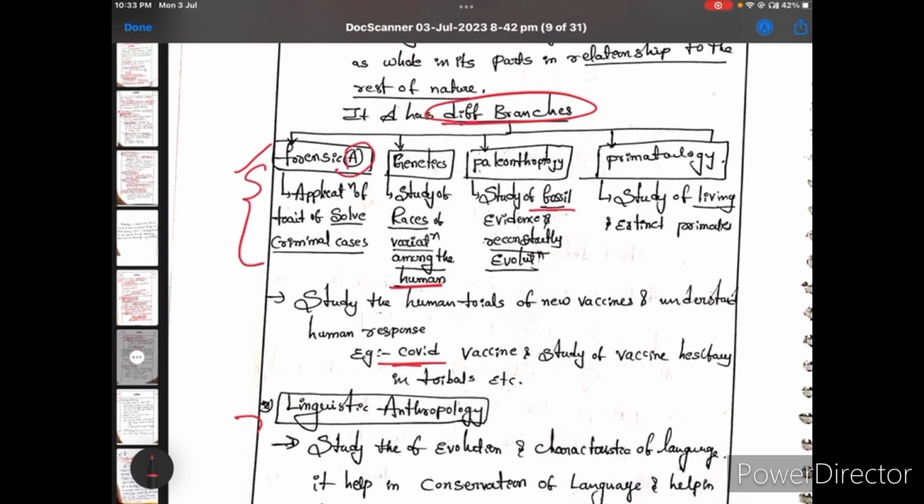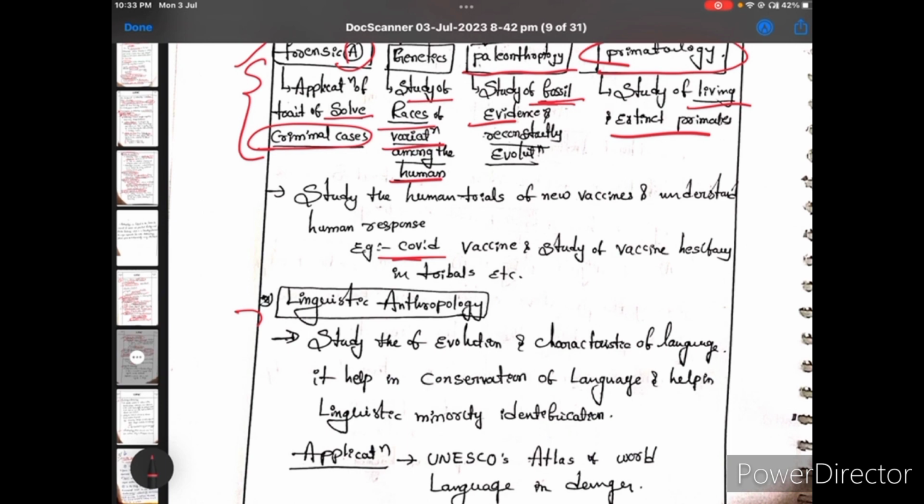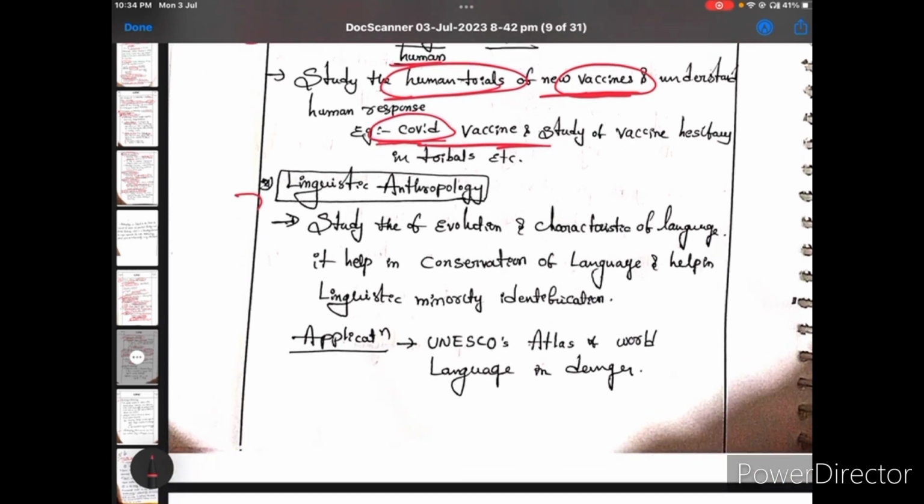Forensic anthropology, how is it used? It's used to solve the problems of criminal cases. And genetics, it studies races and variation. And paleoanthropology, study the fossil evidences. And primatology, study the living and extinct primates. And it studies the new vaccinations. For example, in COVID time, there was a new vaccine, and after that, they did a trial of the vaccine on humans. So this is also like in some tribal areas, anthropology studies are also included.